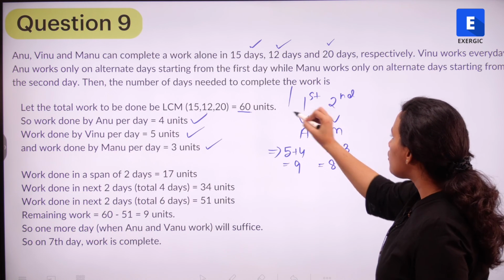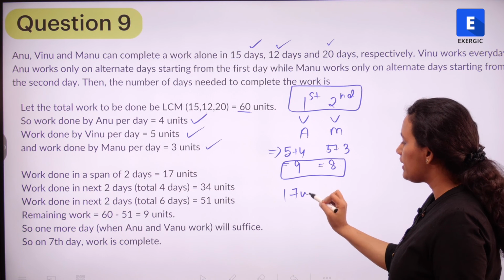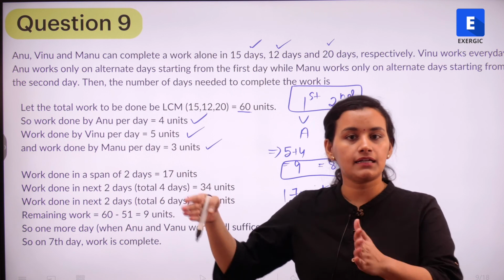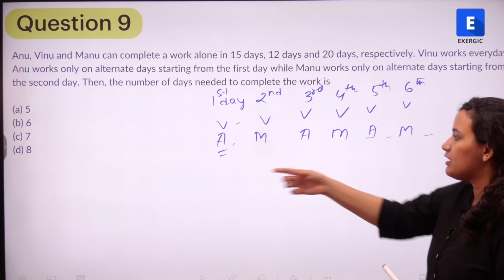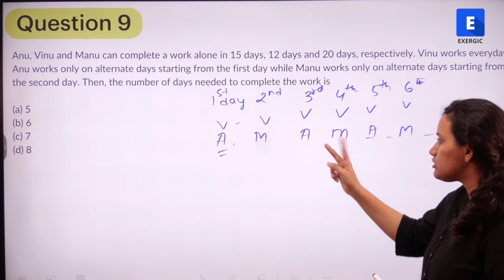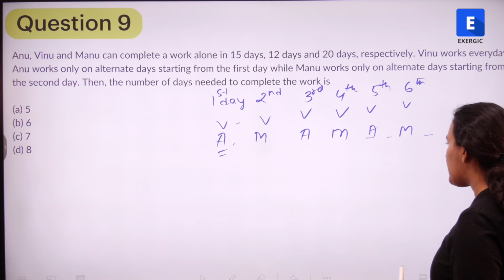So in a span of these 2 days, how many units of work is done? 17 units of work is done, and that is what I'm going to work with because the pattern gets repeated. That's what we saw, that this pattern is going to get repeated. So on the first 2 days VA VM work, again on the next 2 days VA VM work, again next 2 days VA VM work. So the pattern gets repeated.